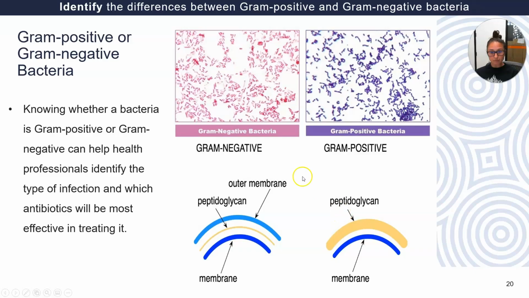Okay? In bacteria that are gram-negative, look, you've got the plasma membrane, you've got a thin layer of peptidoglycan, then you have something else on the top.